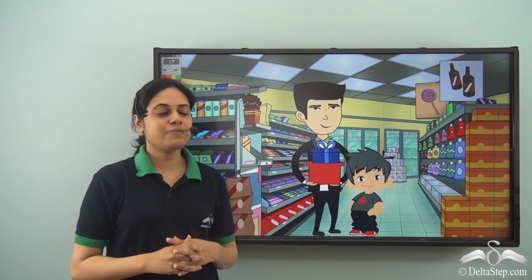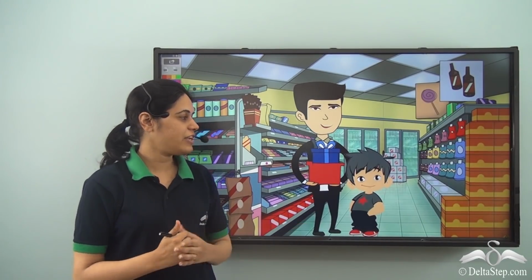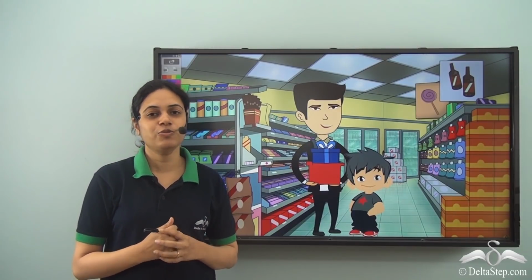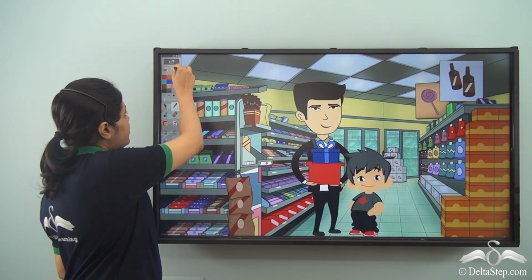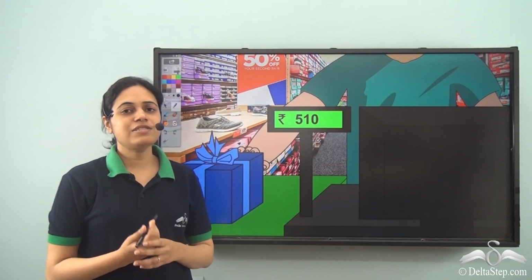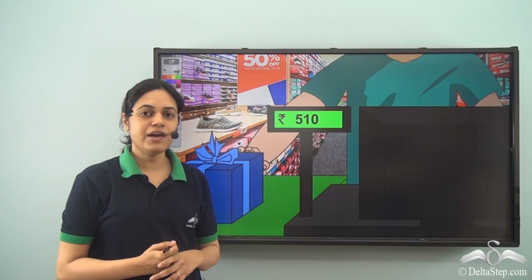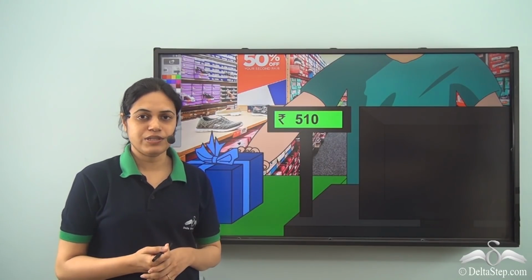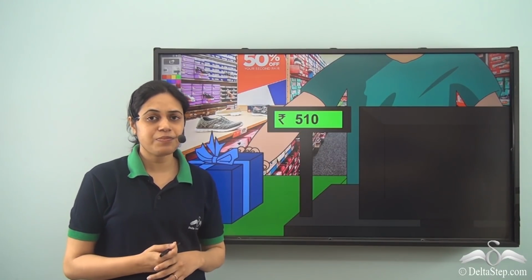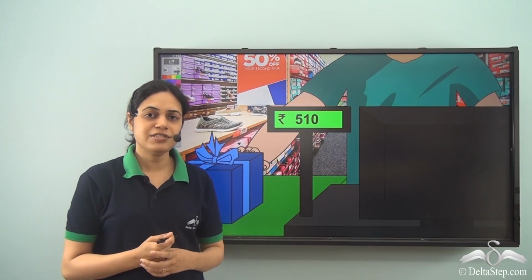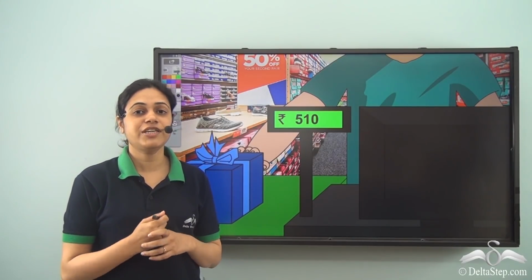It was Abir's best friend's birthday, and he went to the market with his father to buy a gift for him. Now, when his father bought the gift, the shopkeeper told him to pay 510 rupees. Now, Abir was very surprised. He had never heard such a number, 510.